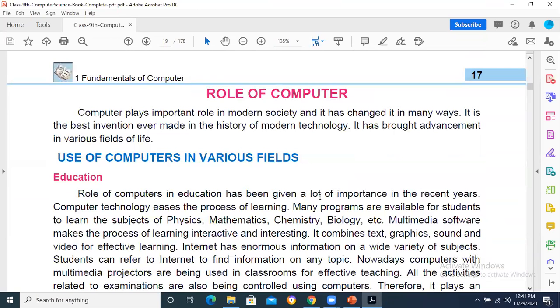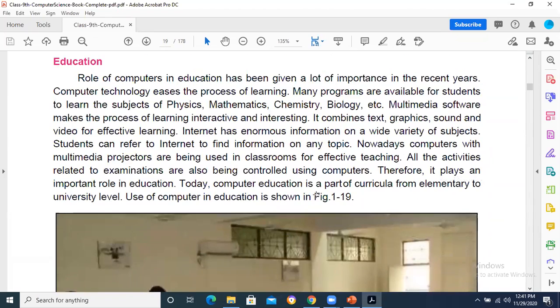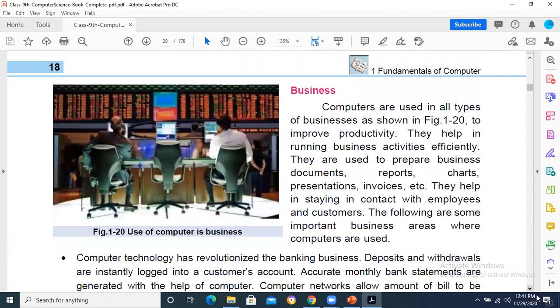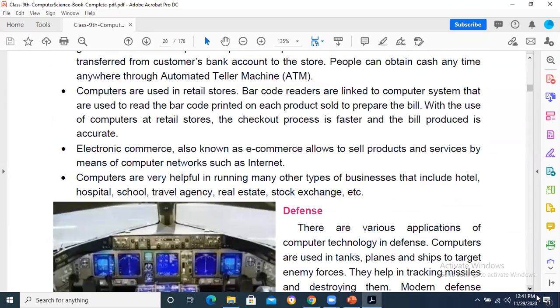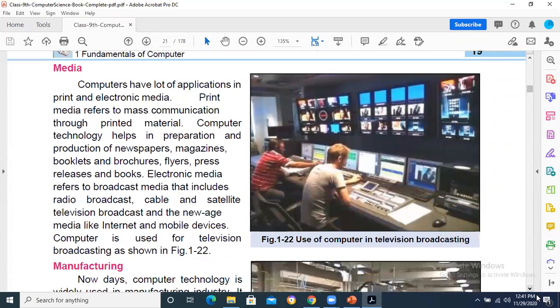You should know the uses of computer, how the computer system is serving education. A question may be asked in this way: write down 4 ways the computer system is serving education. Write down 3 ways the computer system is serving in business. Just like we can do online shopping, we can give orders, so you have to write at least 3 or 4 ways. The ways are mentioned over here. How the computer systems are serving the defense system. We can do spying, we can do surveillance. What are the different objectives that we can have using computer system?